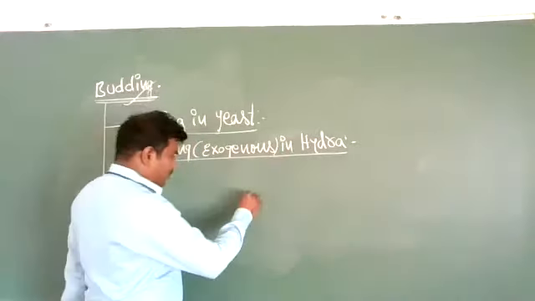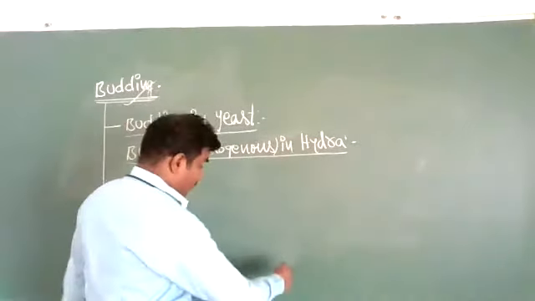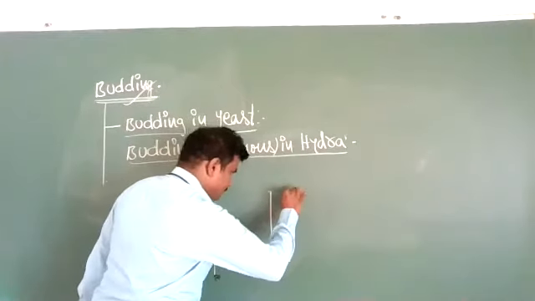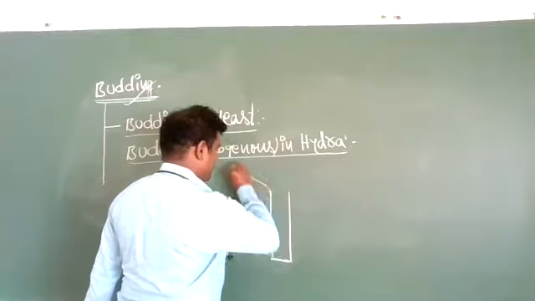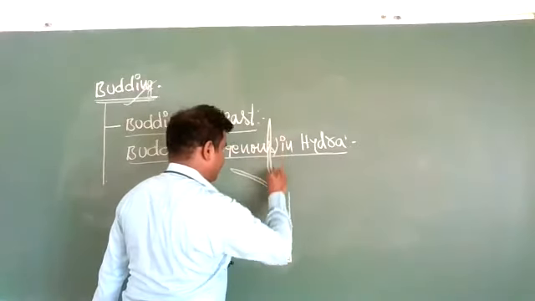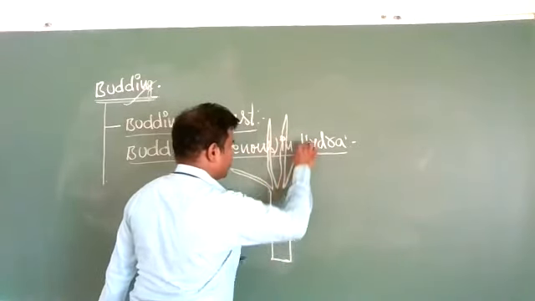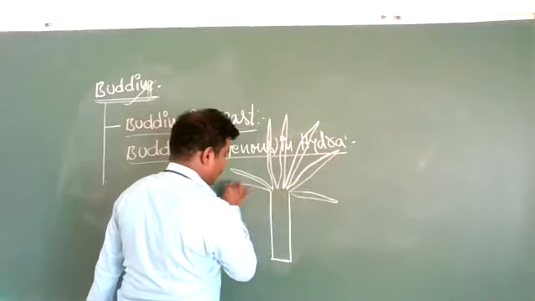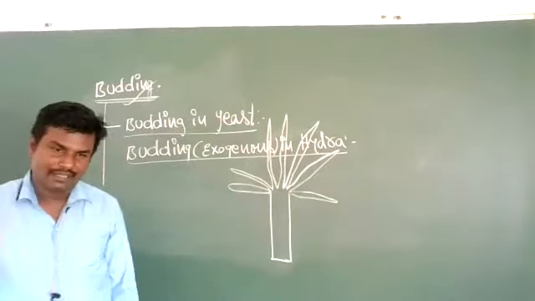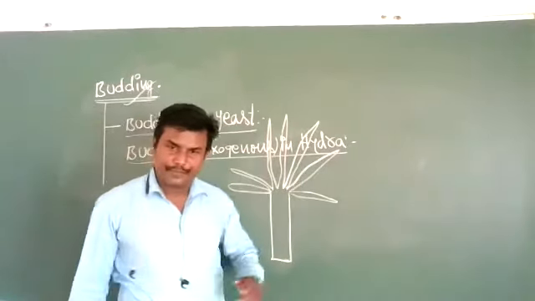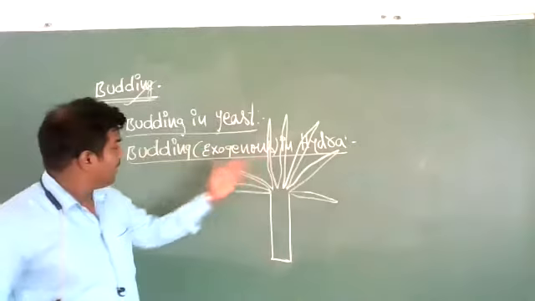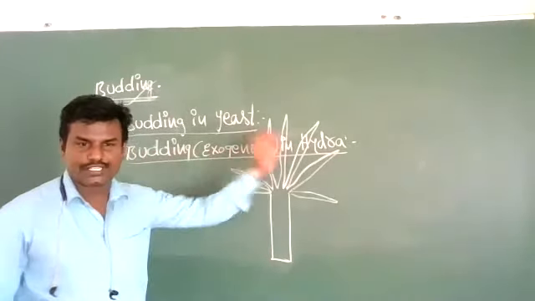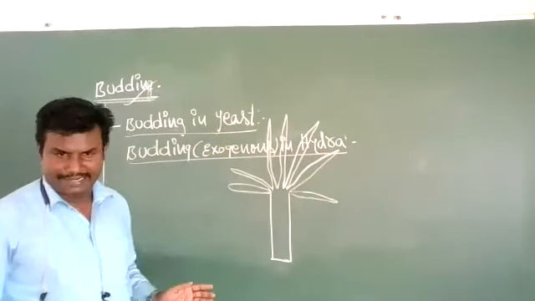See here, this is the Hydra diagram I will talk about. In Hydra, the budding is exogenous, on the outer surface of the parental body.